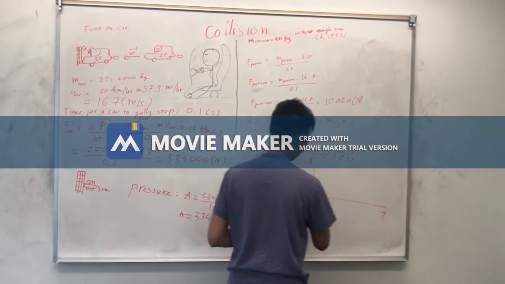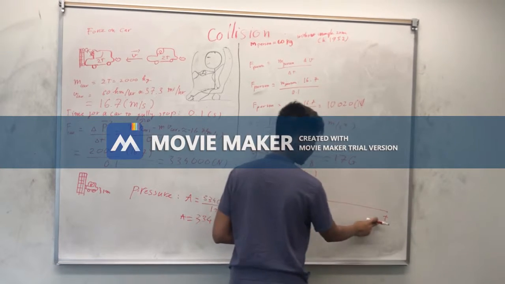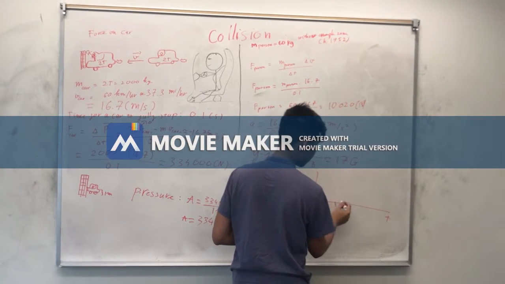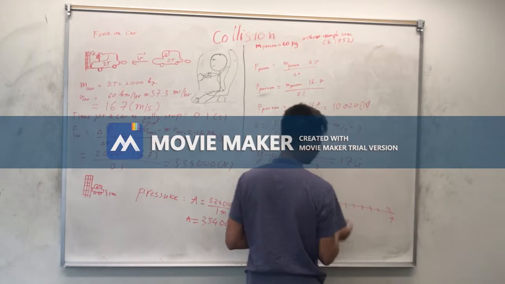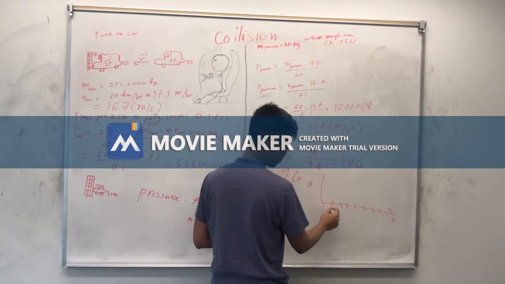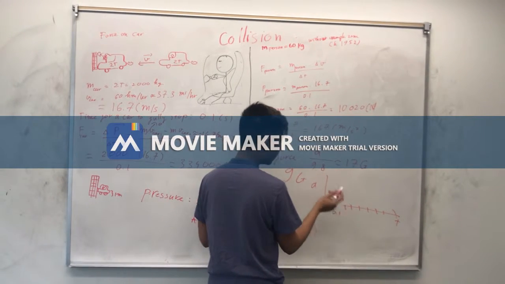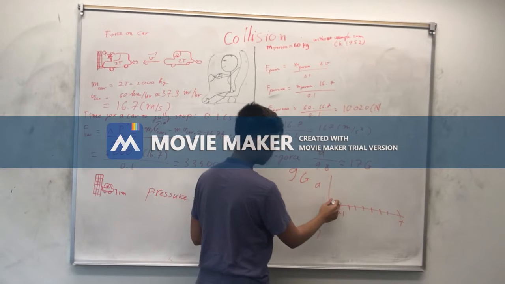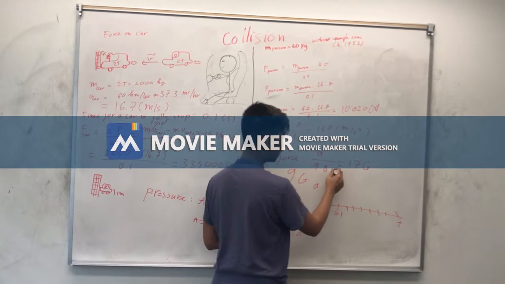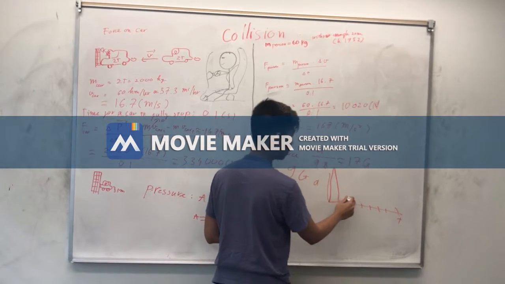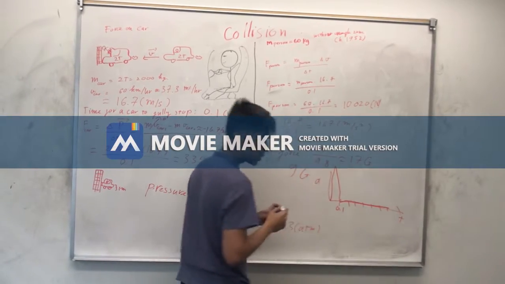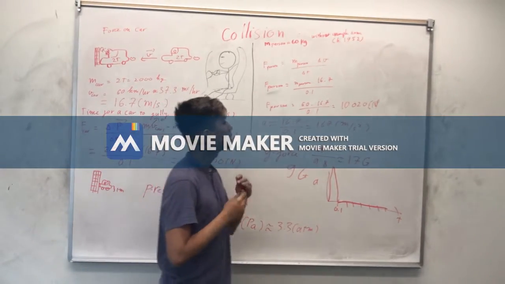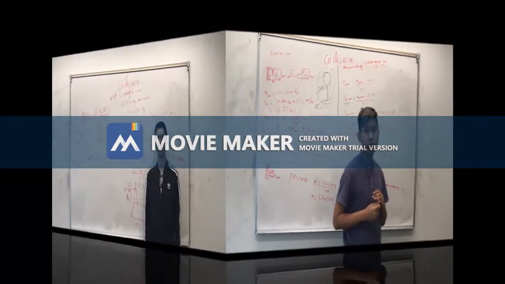We have the graph here of acceleration over time. Imagine this axis goes 1, 2, 3, 4, 5, 6, 7, and then 10. In only 0.1 second, the person has to have a deceleration of up to 17 g and go back to 0. That's why the crumple zone was invented in 1952.